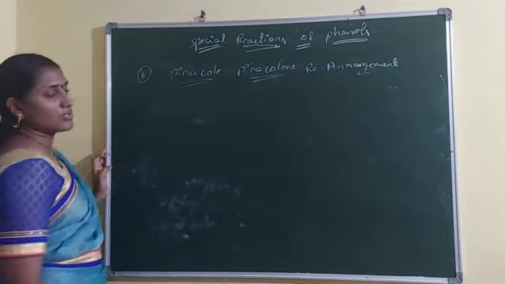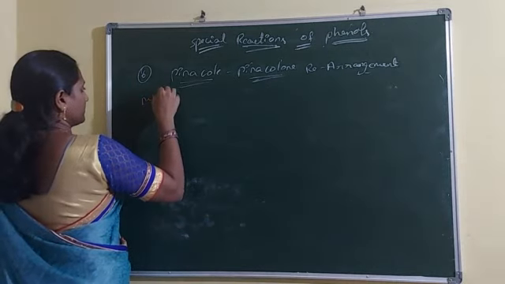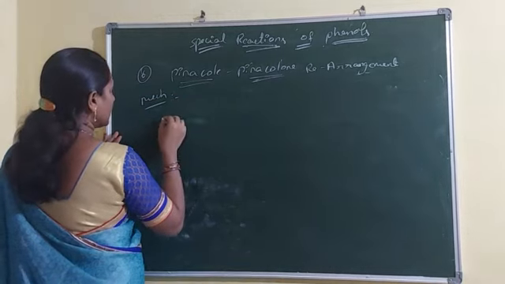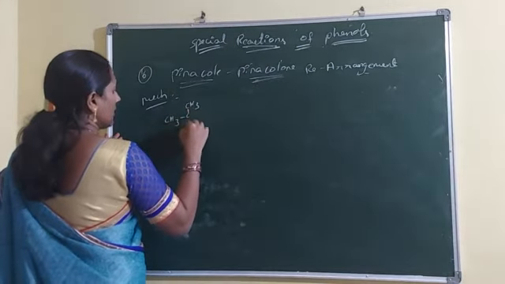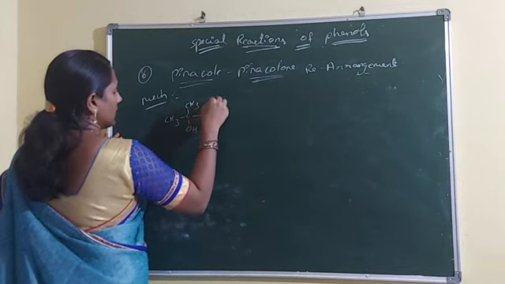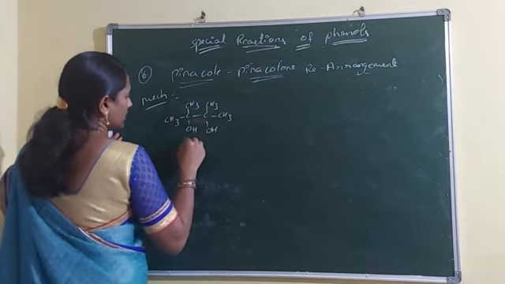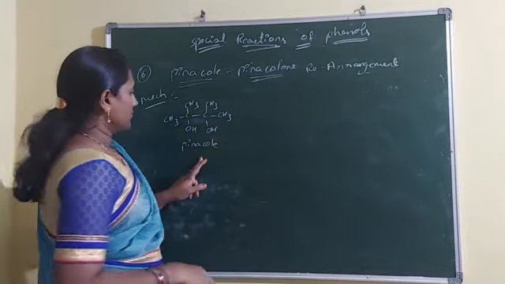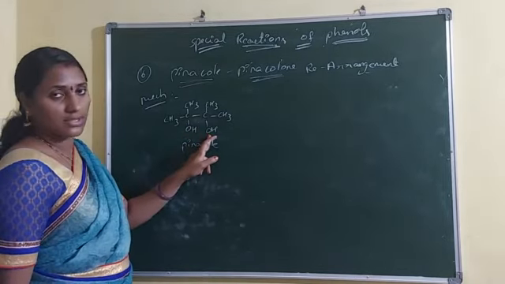Now let us discuss a suitable mechanism of the pinacol-pinacolone rearrangement. In this one, first you take the pinacol reactant: CH3, C, CH3 and OH, C, CH3 and CH3 and OH. Now this pinacol has 2 hydroxy groups.